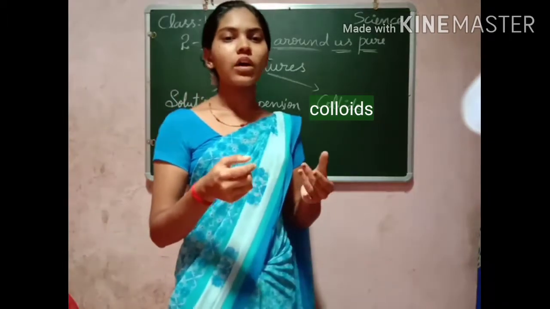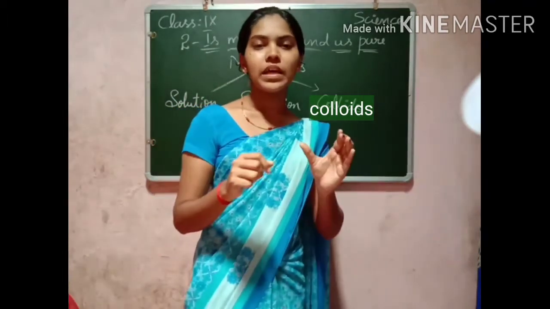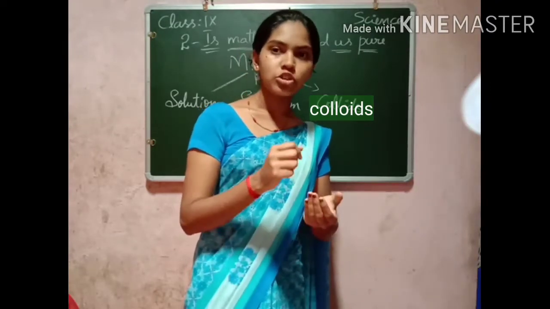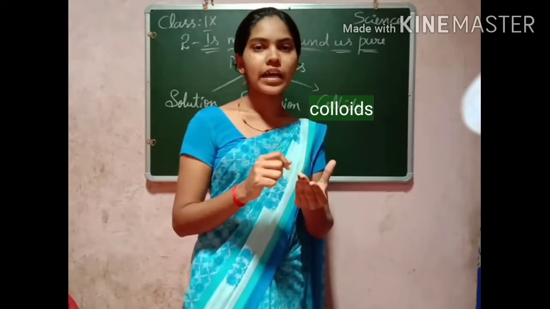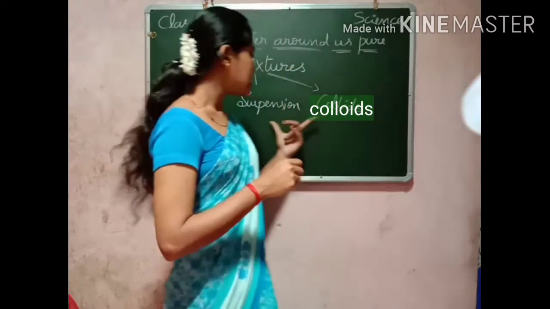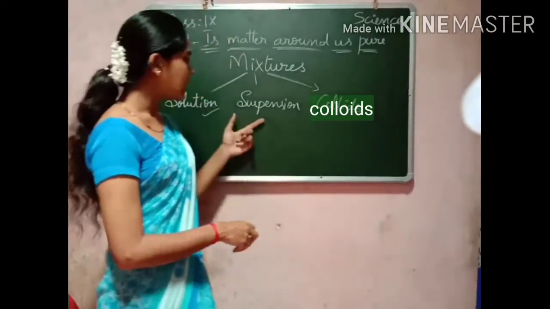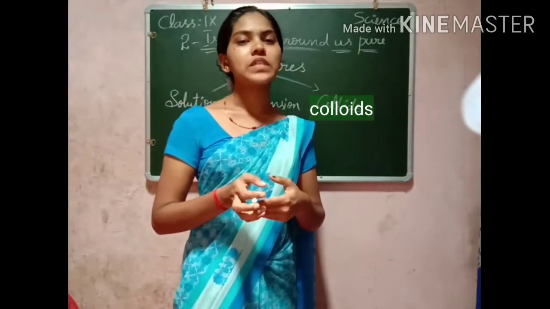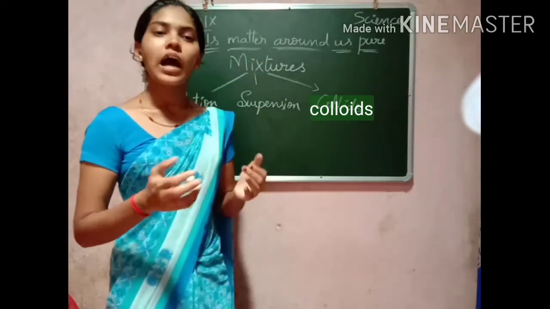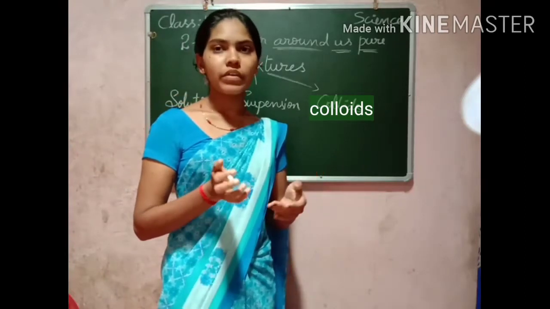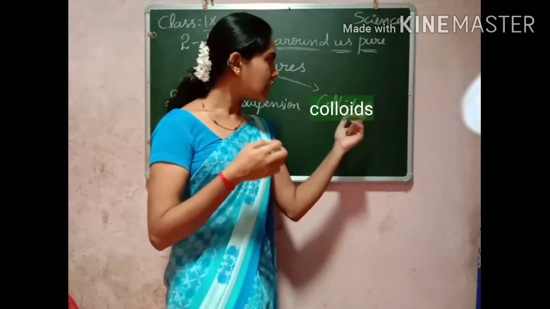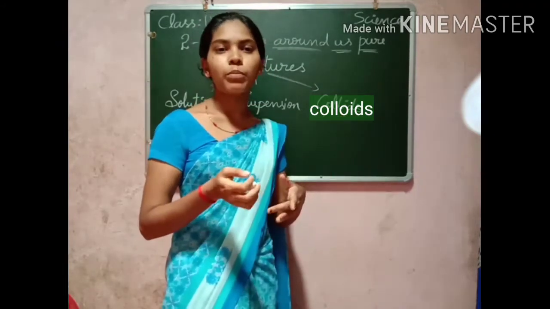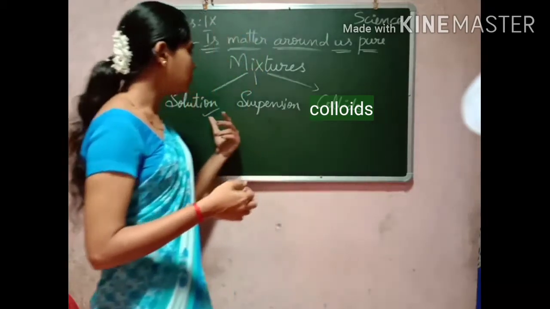The group we got in group C, the beaker containing wheat flour or chalk powder: if you add chalk powder or wheat flour to the beaker containing water, you will get a suspension. In today's class, let us discuss suspension. What is suspension? What are the properties of suspension, and how does it look? We will understand it through the activity. Then let us move on to colloids. What are colloids, what are their properties, and how are they different from these two?